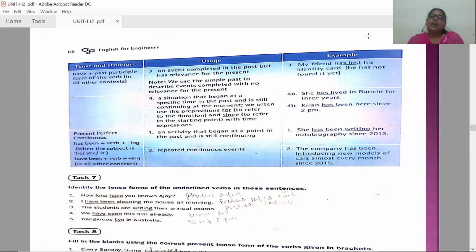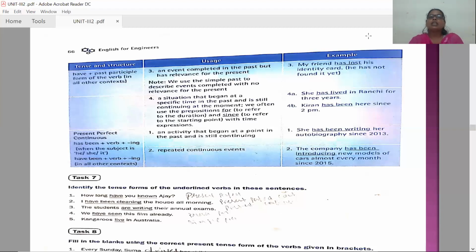The second usage: repeated continuous events. When you are repeating continuous events, you can take help of present perfect continuous tense. Like, the company has been introducing new models of cars almost every month since 2015. So, repeated continuous action: it has been introducing the new models of cars, repeated continuous events, from when? Since 2015.